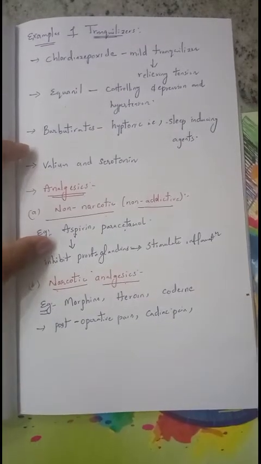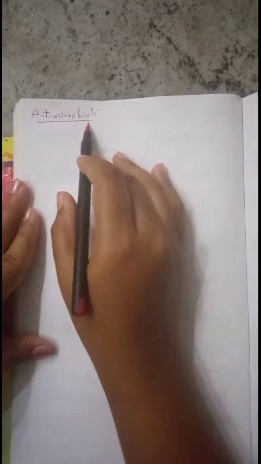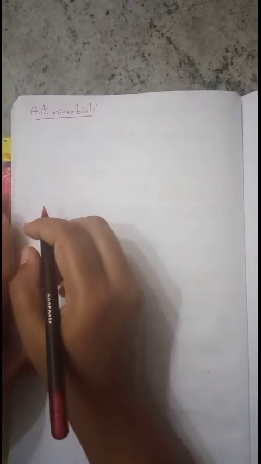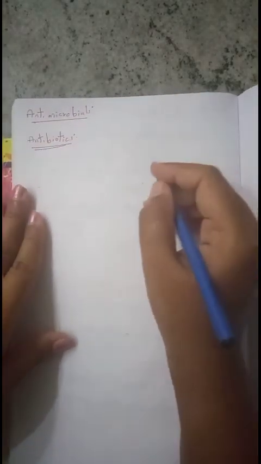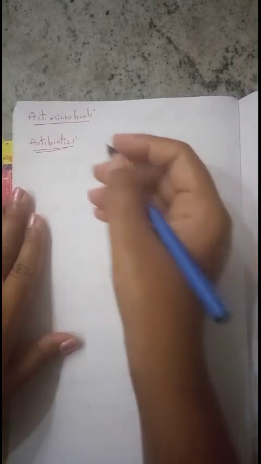Now we want to see what antimicrobials are. So the next topic is antimicrobials, the drugs which can act against microorganisms such as bacteria, viruses and fungi, etc. That is called antimicrobials. Under that we have to study antibiotics now. These antibiotics are the drugs or the class of chemical compounds which can act against bacteria. These antibiotics are of two types, that is bactericidal,